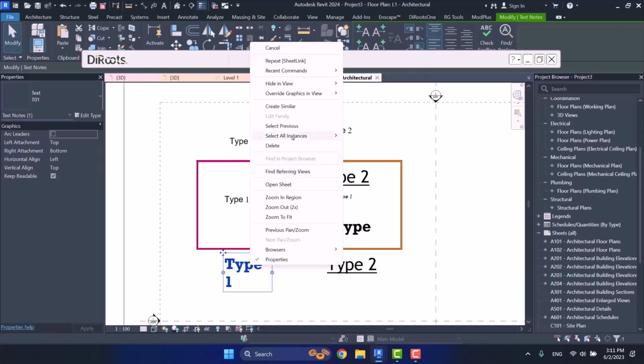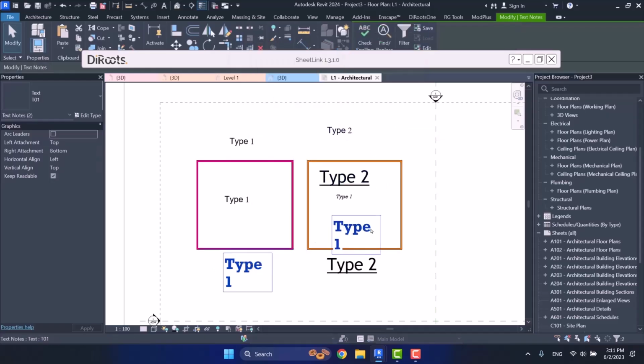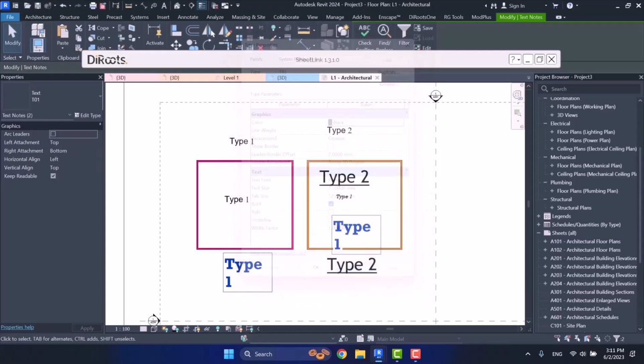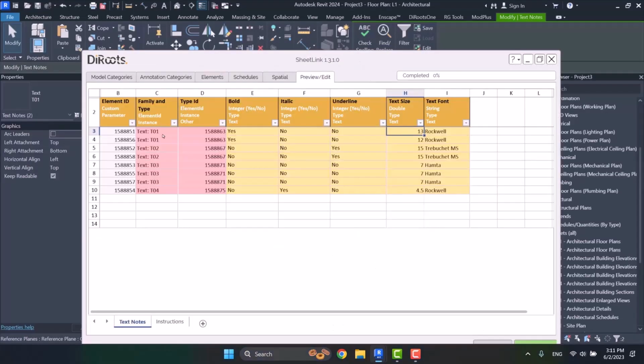I also select all here so that you can see it. These are T01, both of them, because we have made changes into their type parameter, the changes have been made to both of them. But when I come back to the schedule, I have changed a type parameter for my T01s. But look at the fourth row. This is T01 as well, but its text size parameter has not been updated. This is exactly what we talked about last session.